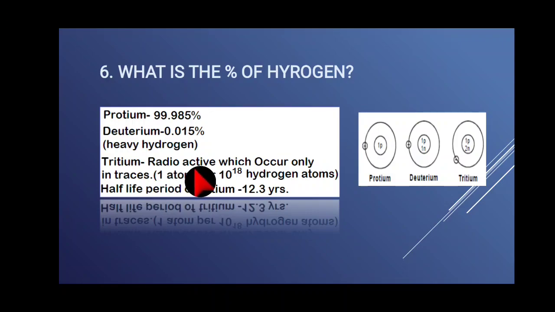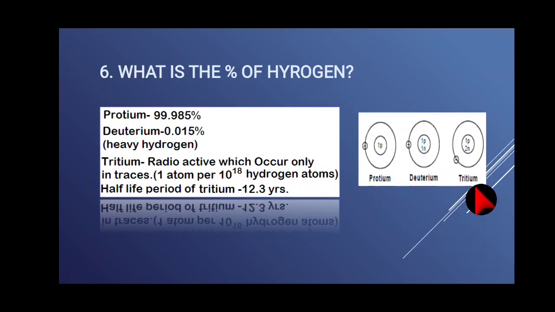Tritium is radioactive, which occurs only in traces, a very small amount. For example, suppose we take 10 to the power 18 hydrogen atoms, only one part tritium will be there. The half-life period of tritium, because tritium is a radioactive isotope, is 12.3 years.